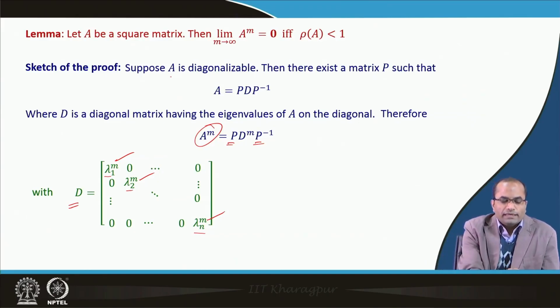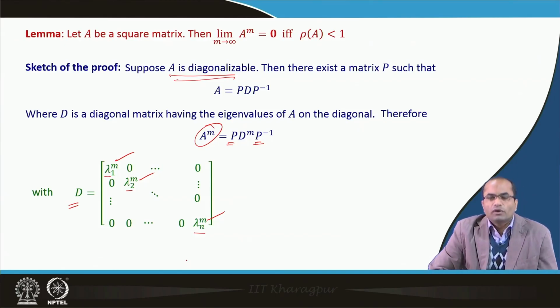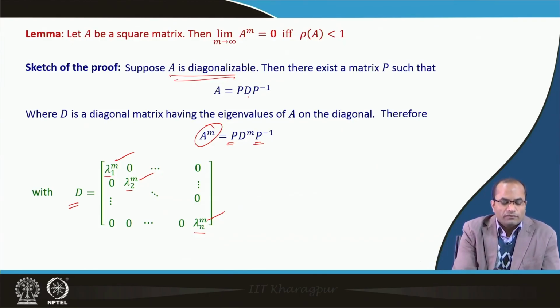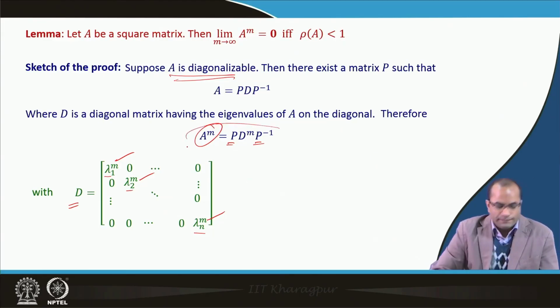So, we assume that A is diagonalizable, and these lambdas may not be distinct. Some of them may be repeated, but still, since it is diagonalizable, we will have such a form for D.